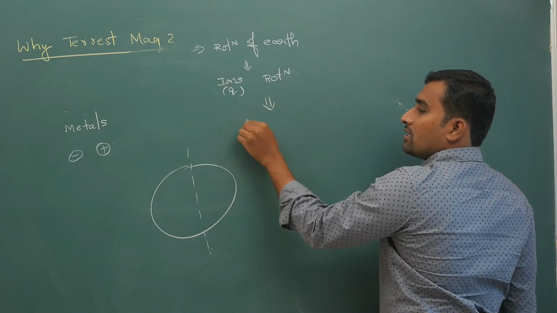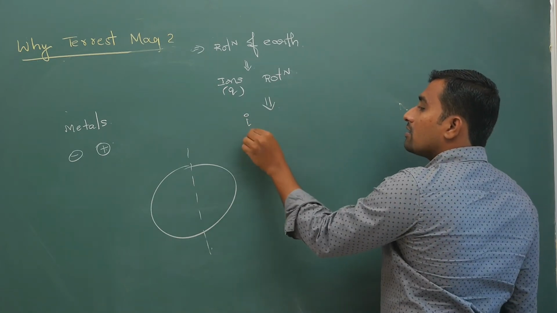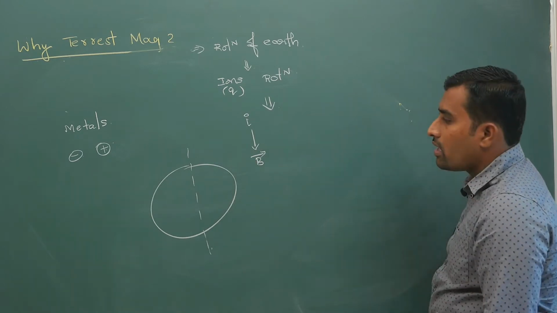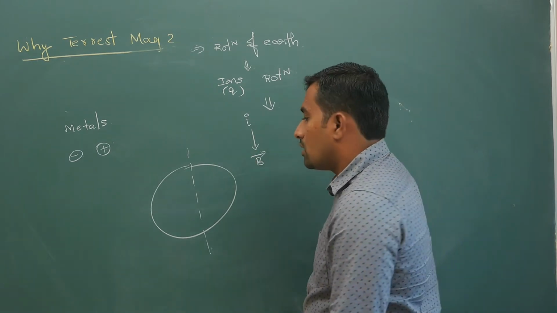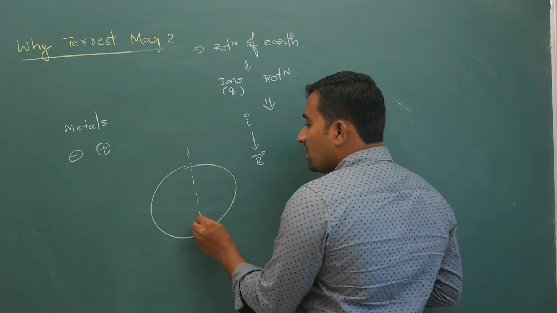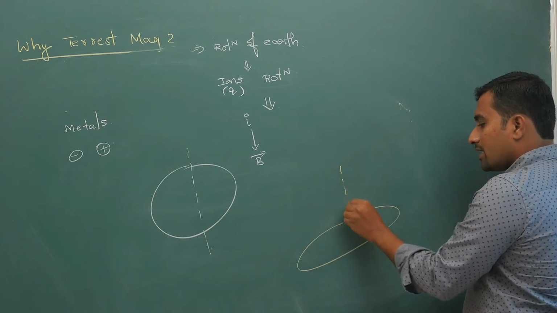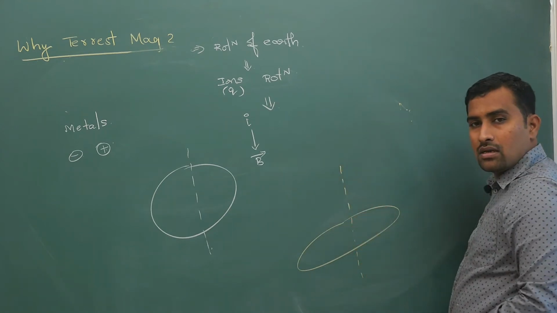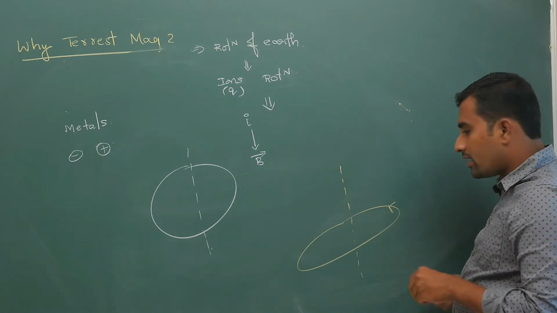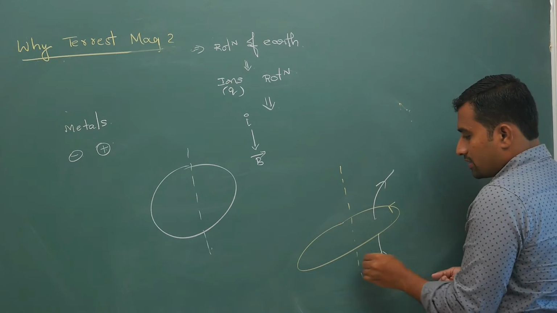Charge rotation will contribute to current, electric current I, and your current will produce magnetic field B. So you have this kind of magnetic field. If you have a loop, according to Ampere's right hand thumb rule, which I have explained, if you have current going like this, your magnetic field lines will be coming like this.